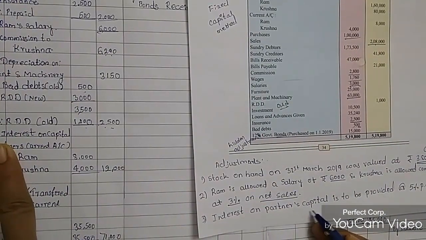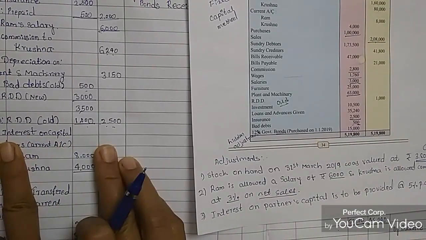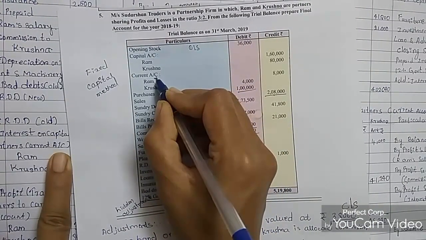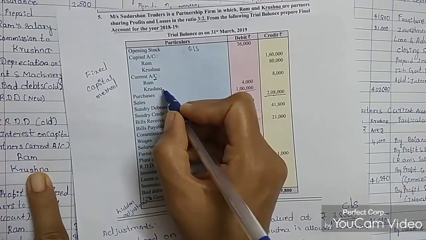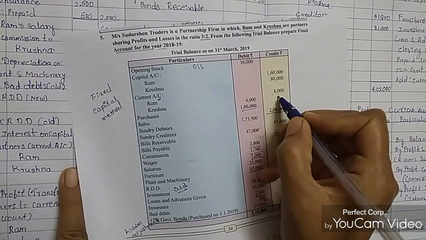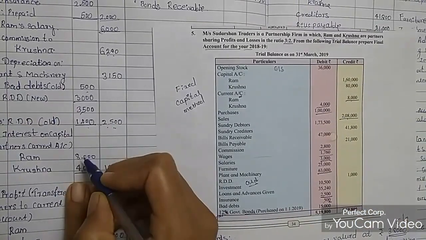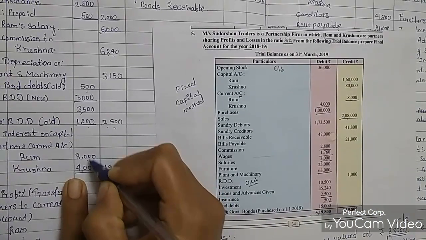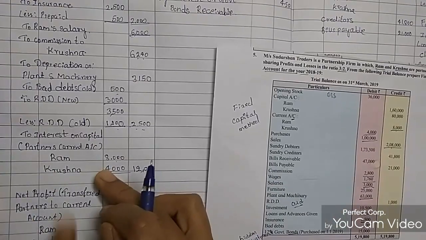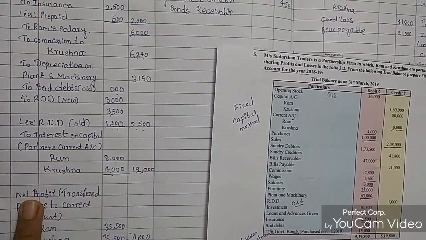We have an adjustment on interest on capital. So we'll see the adjustment on interest on capital, the partners' current account. This we are calculating from the partners' current account. Ram and Krishna, Ram is having 8,000 rupees on the credit side and Krishna is having 4,000 rupees. So their balances are 8,000 rupees and 4,000. It becomes 12,000 rupees. That is the current account of Ram and Krishna. Next.